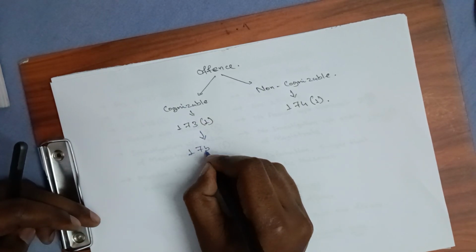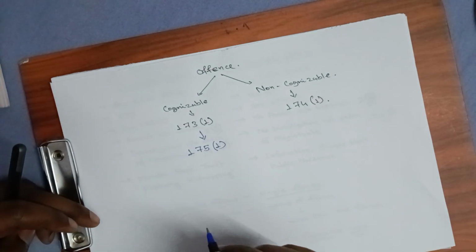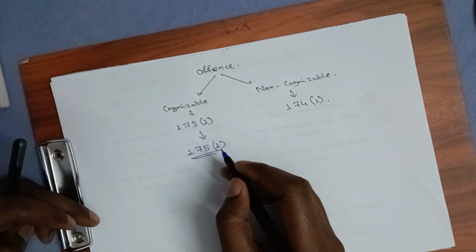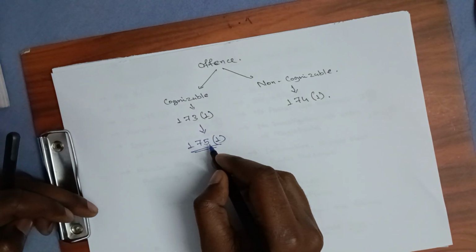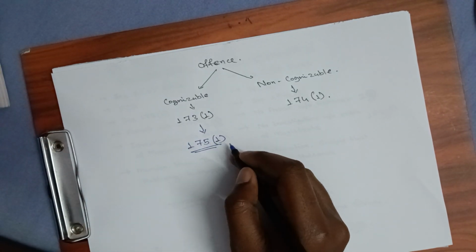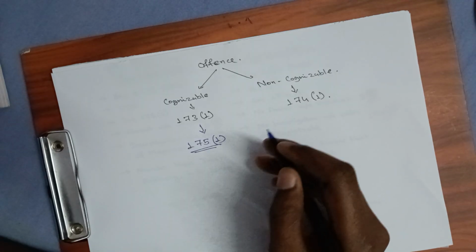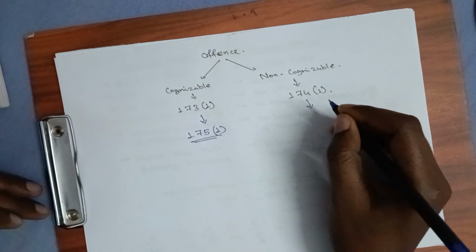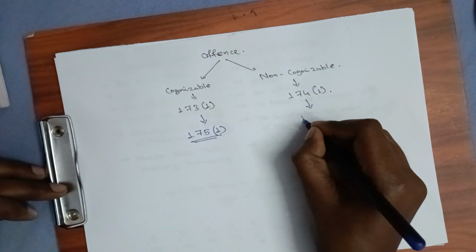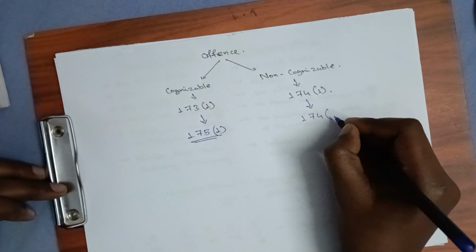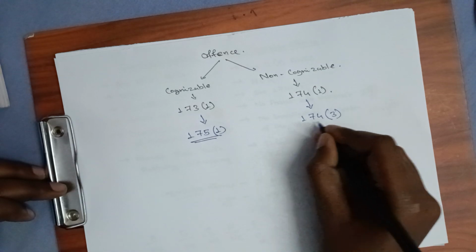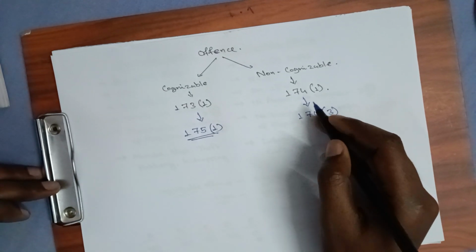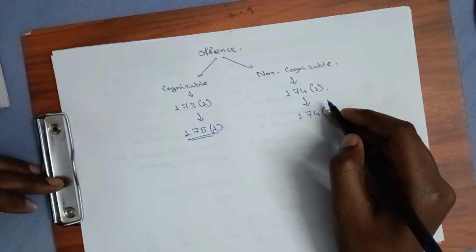Section 175 subsection 1 gives the power to the police officer. Police officer gets the power from subsection 1 of 175 कि police officer investigation कर सकते हैं without the order of the magistrate. But in case of non-cognizable offense police officer को permission लेनी पड़ती है. 174 subsection 3 में परमिशन मिलता है पुलिस ऑफिसर को कि आप नॉन कॉग्निजेबल ऑफेंस की इन्वेस्टिगेशन कर सकते हो.